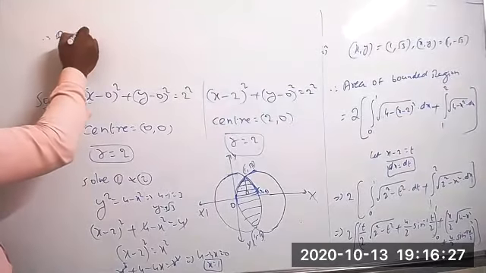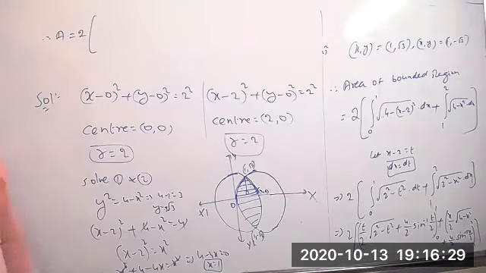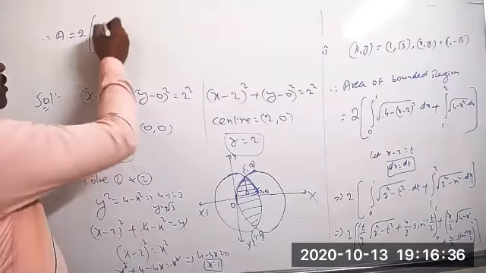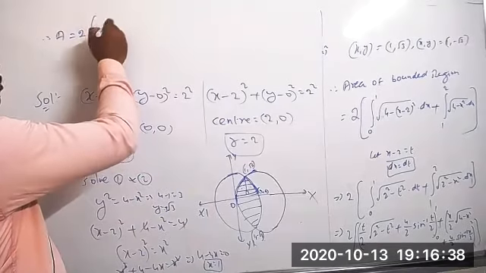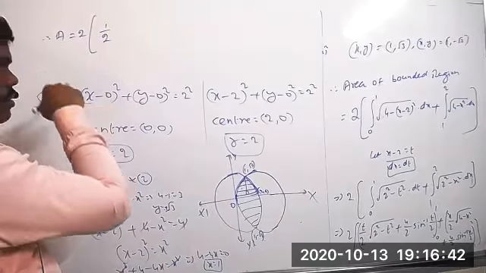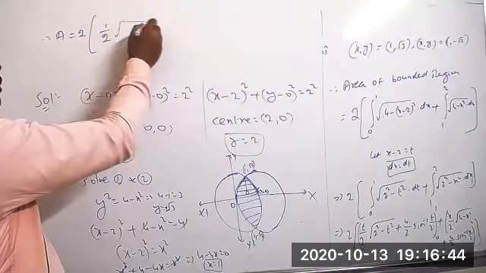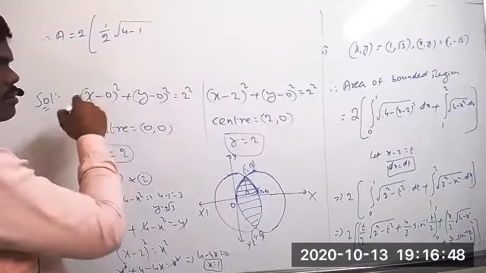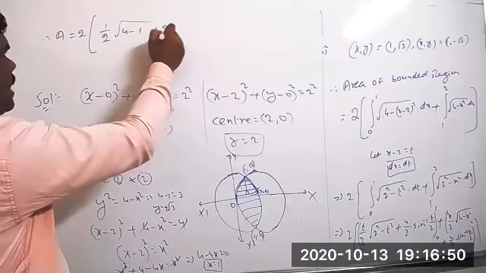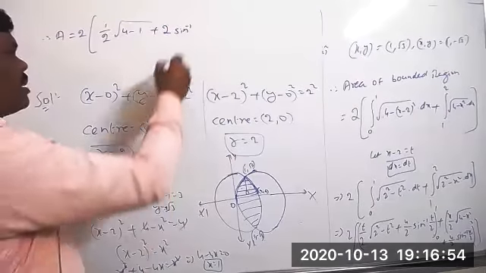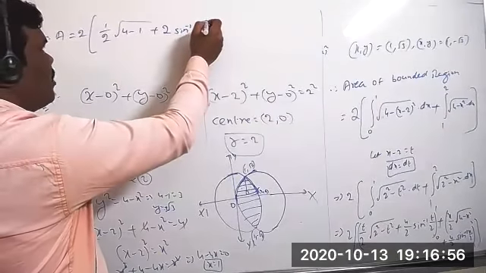So therefore area is equal to 2 into upper limit minus lower limit. If you take t equal to 1, you will get clearly 1 by 2 into root of 2 square, which means 4 minus 1, plus 4 by 2 equal to 2 only, and sin inverse of 1 by 2.